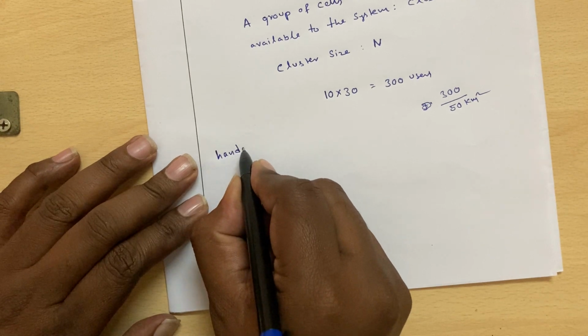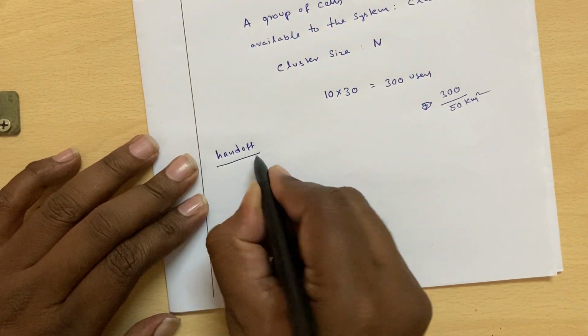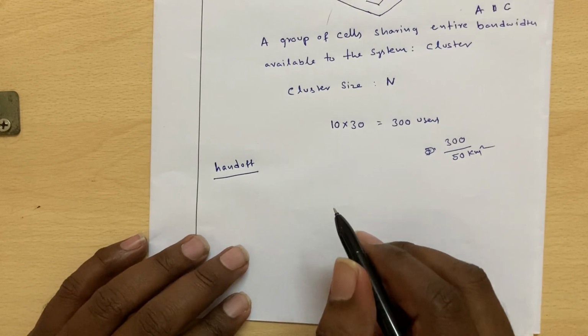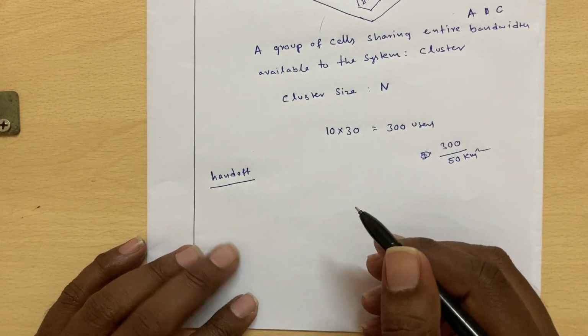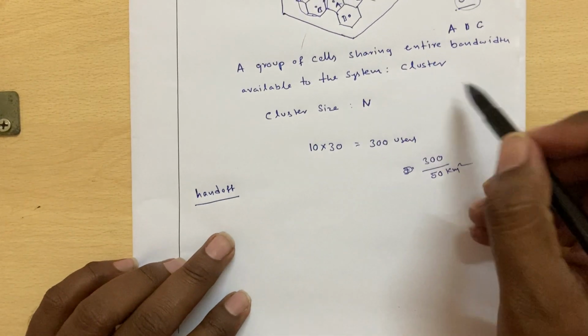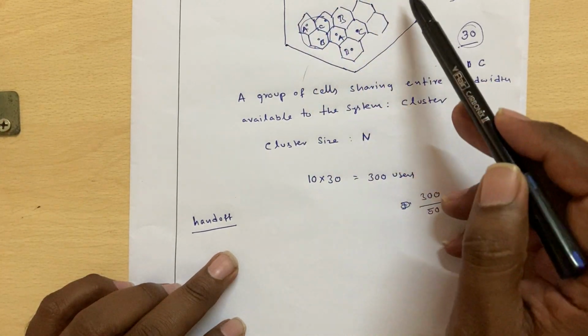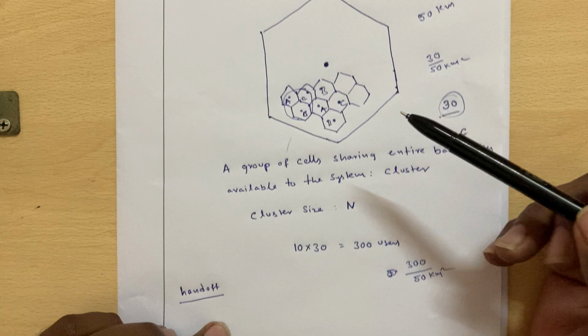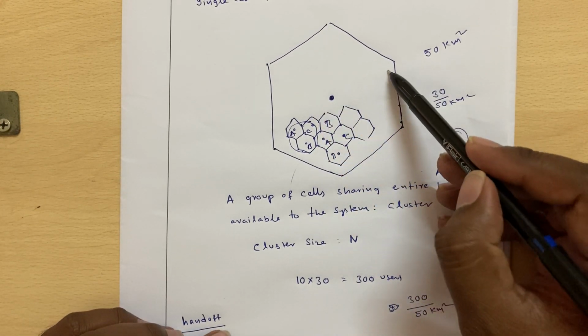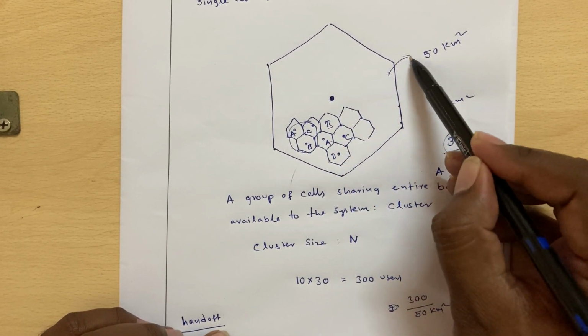So what is handoff? This is a drawback with the multi-cellular system; in a single cell system this will not be there. Why? Within the entire service area it will be there, but very little. Occasionally a user may go out of the cell.